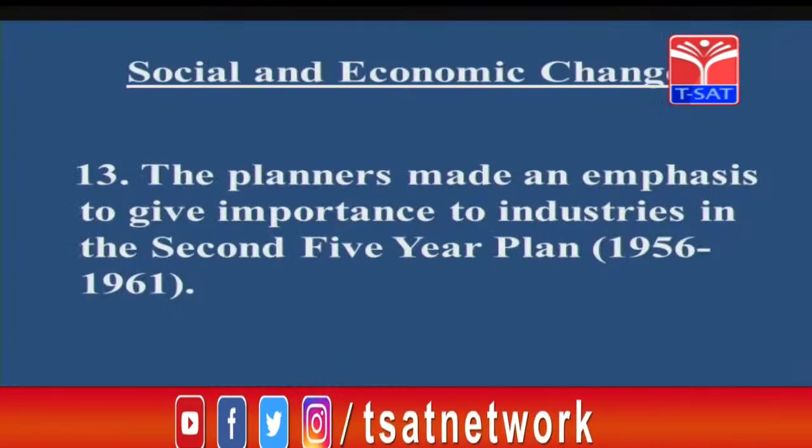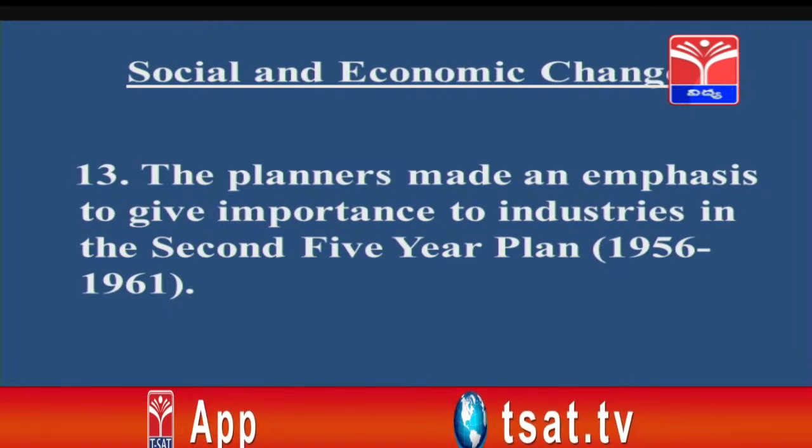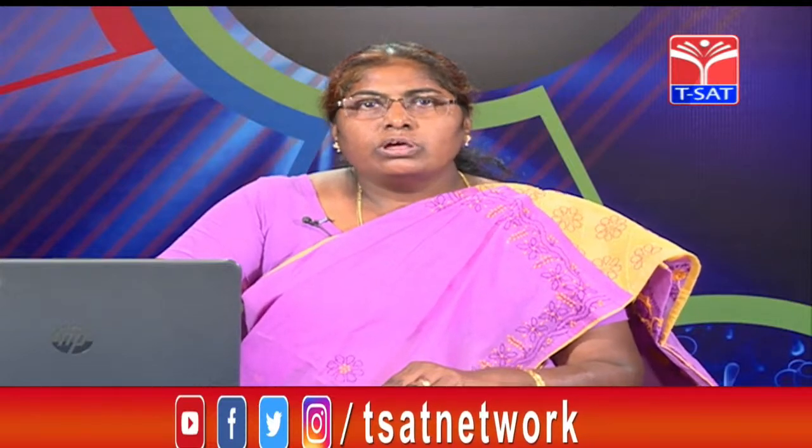So, the planners gave importance to industries in the second 5-year plan, that is from 1956 to 1961. Large scale limited companies were set up during the second 5-year plan. In order to improve our production of goods and other things, a large number of industries were set up.